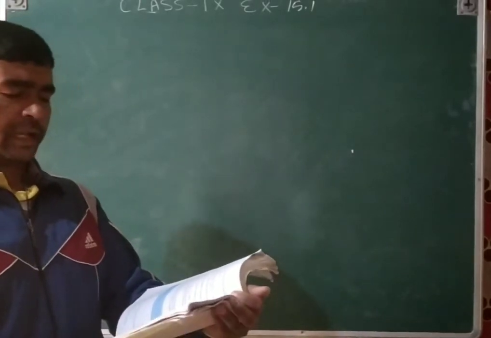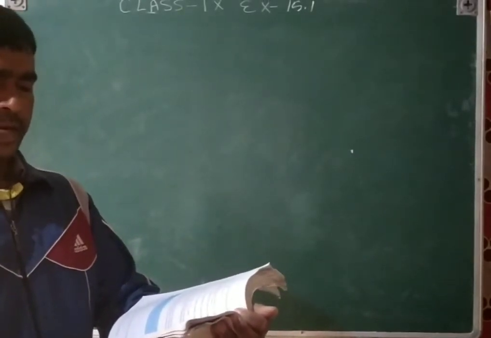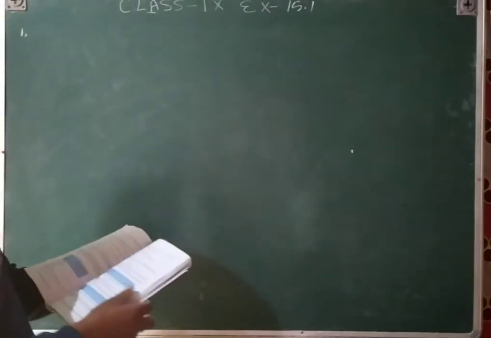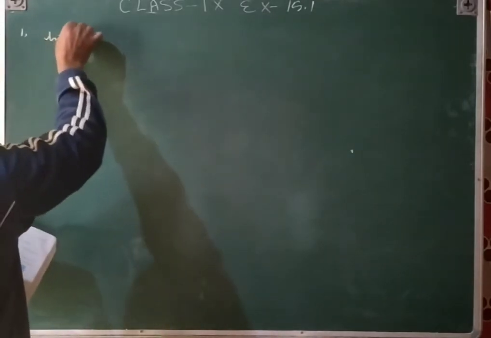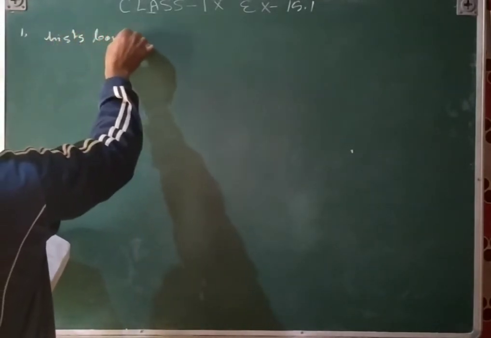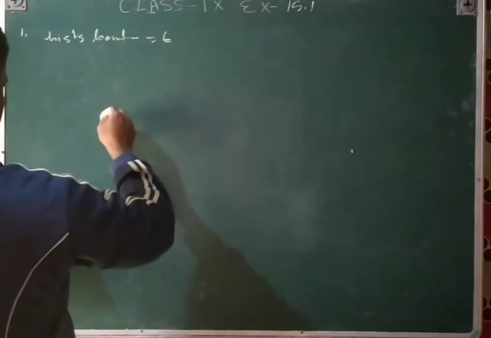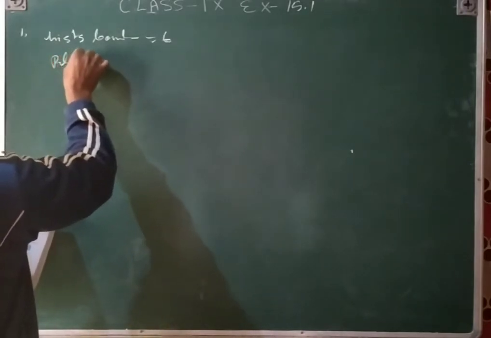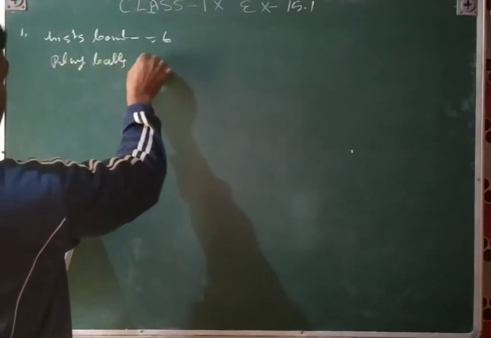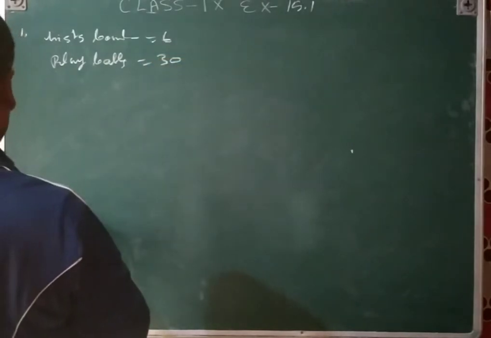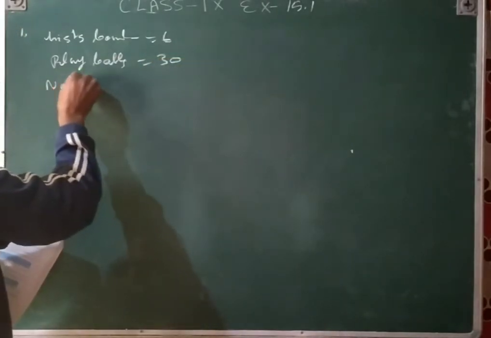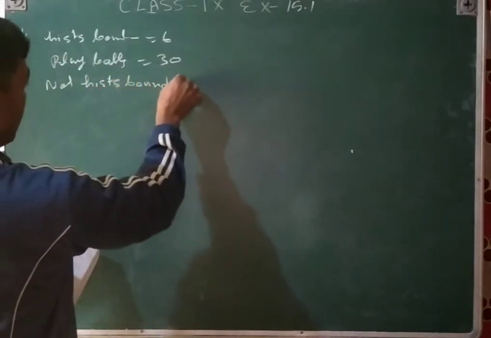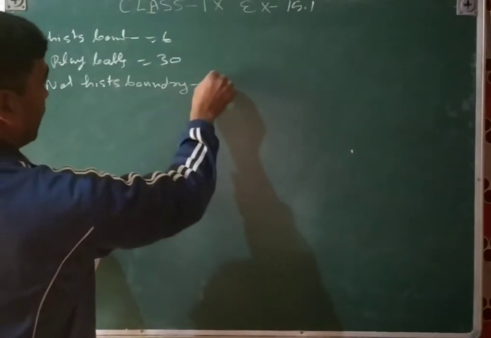Question number 1. In a cricket match, a batswoman hits a boundary 6 times. So that 6 times hits the boundary. Hits boundary is equal to 6 times, and balls played is equal to 30. So not hit boundary is equal to the subtraction of that, which will be 24.